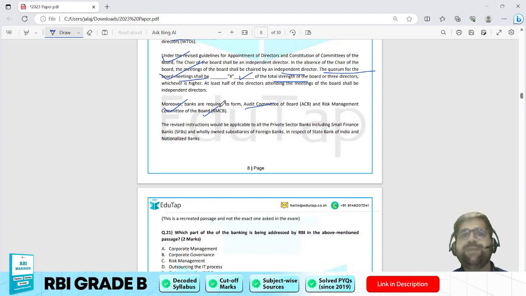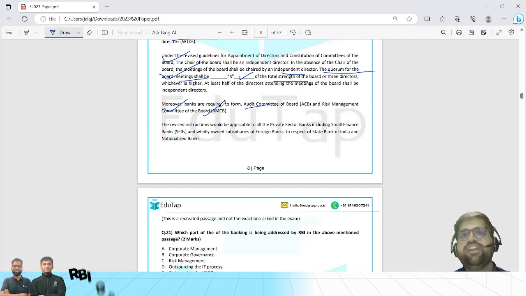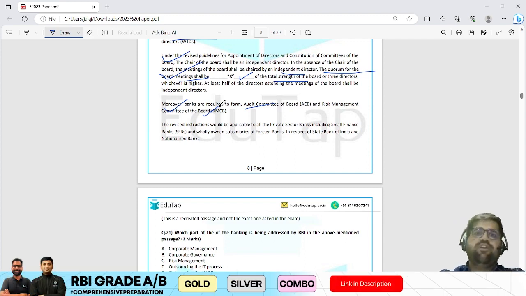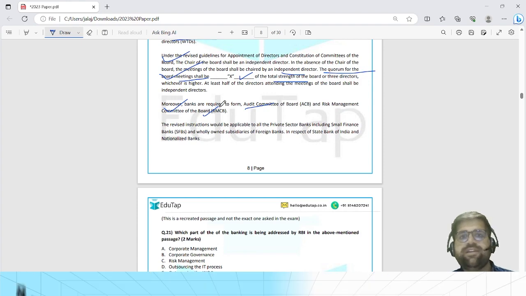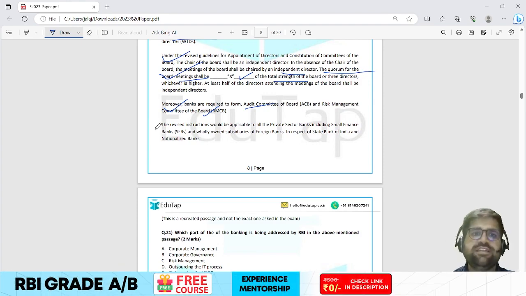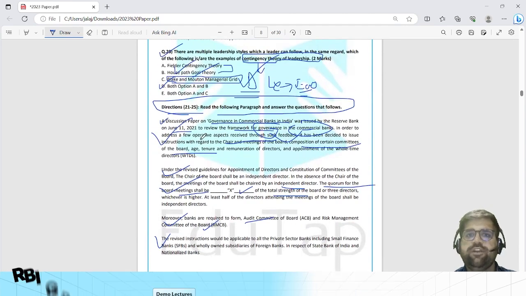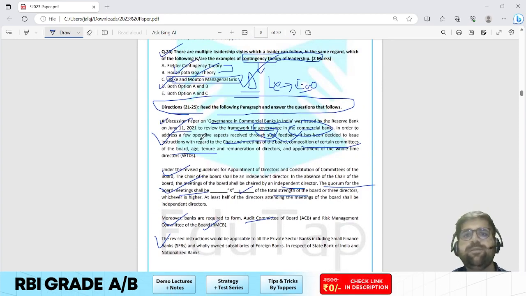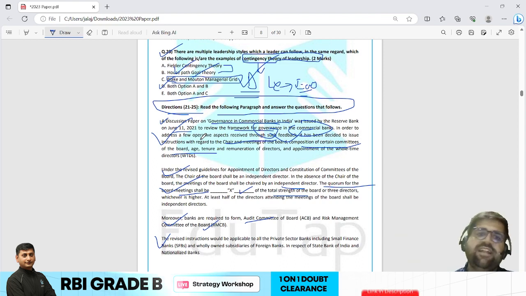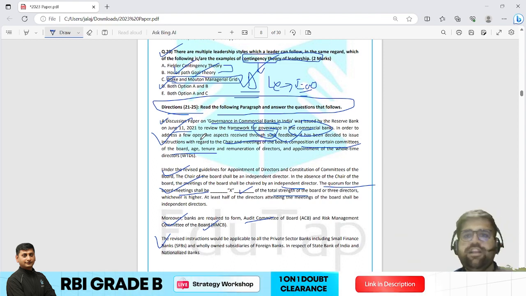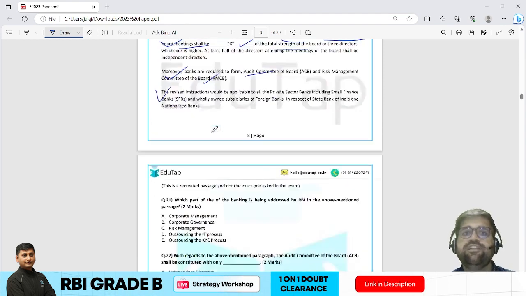And then in the last paragraph, the applicability of this overall notification is given, like it is applicable to small finance banks and private banks, and moreover even to wholly owned subsidiaries of foreign banks as well. So this is the application part. Now this is a very good paragraph. First they have introduced the concept, then they have given you one fill in the blank, then they have introduced two committees, and then they have introduced the applicability. So they have discussed multiple points. Now we will see the questions.